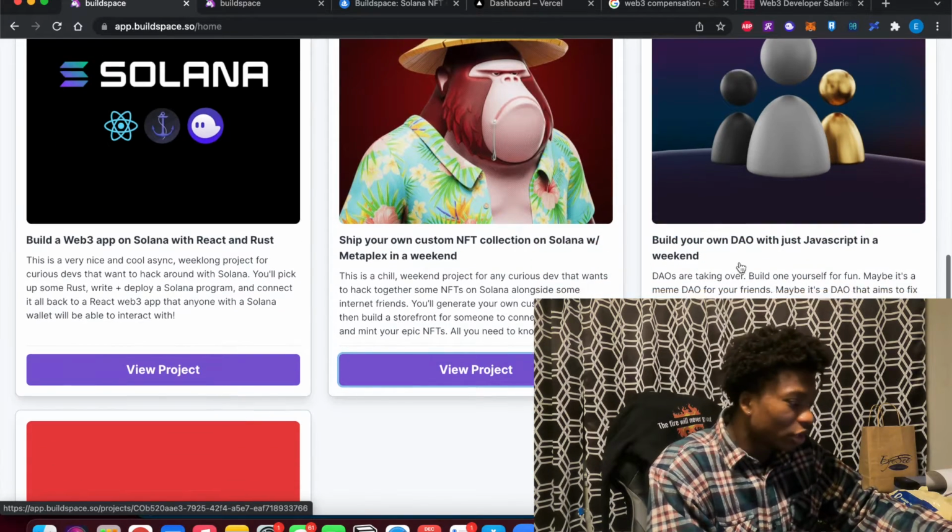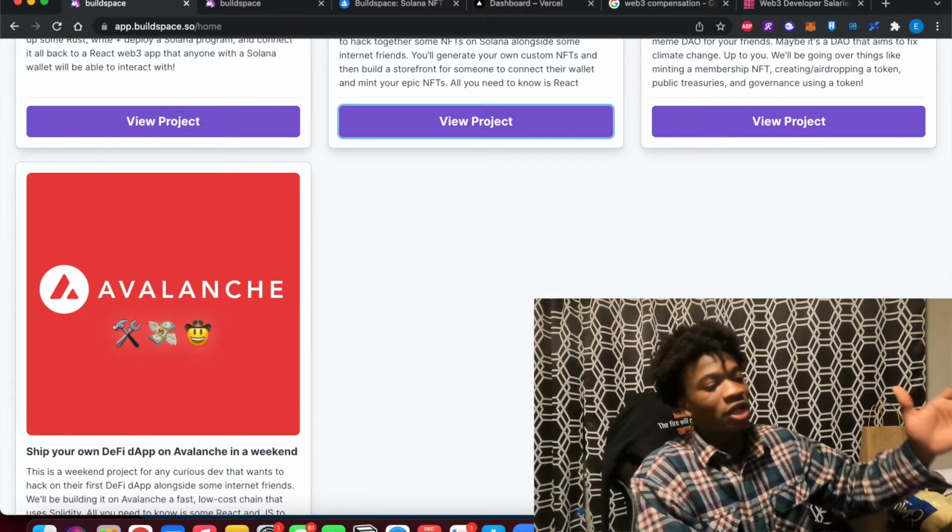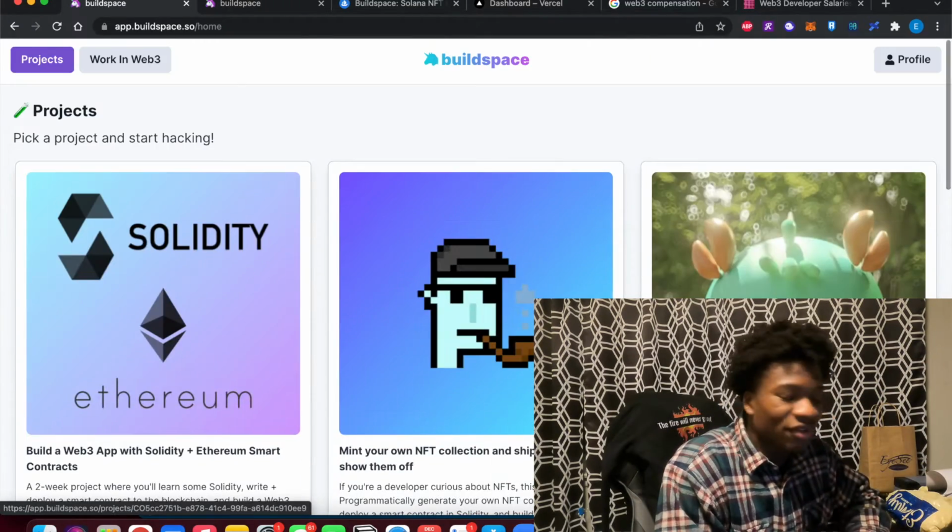You can build your DAO. You can also build on Avalanche. So there are a lot of things you can build here, and you have some time to work through this.